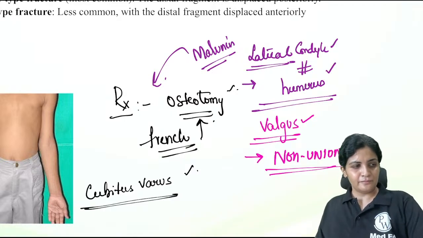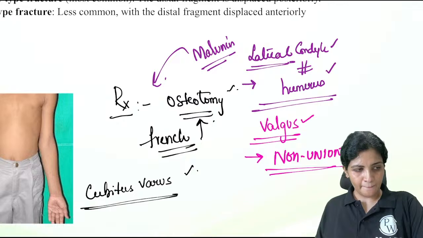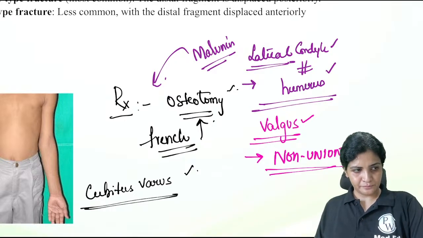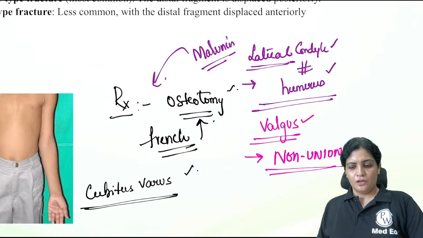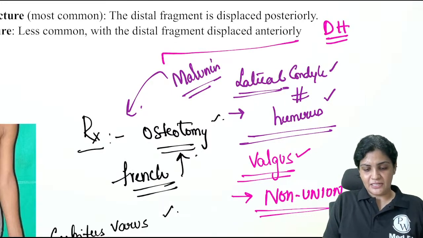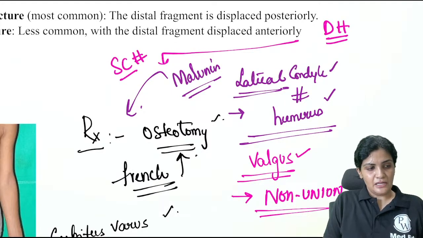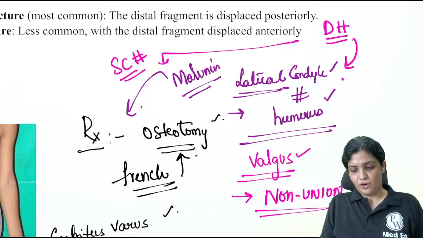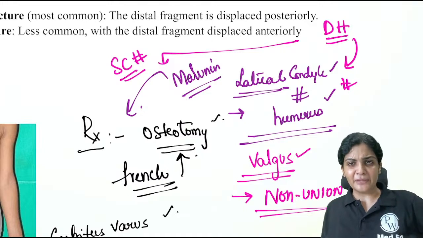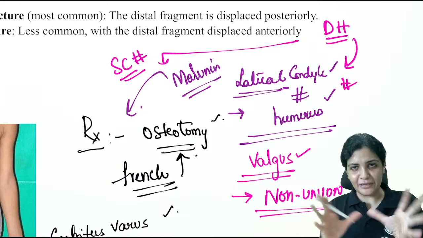Bharat, is my question clear to you? So in the distal humerus, we have two fractures we are discussing. One is supracondylar fracture, then the lateral condylar fracture. What to do with the carrying angle, Bharat? Because of the carrying angle, there will be valgus and varus.